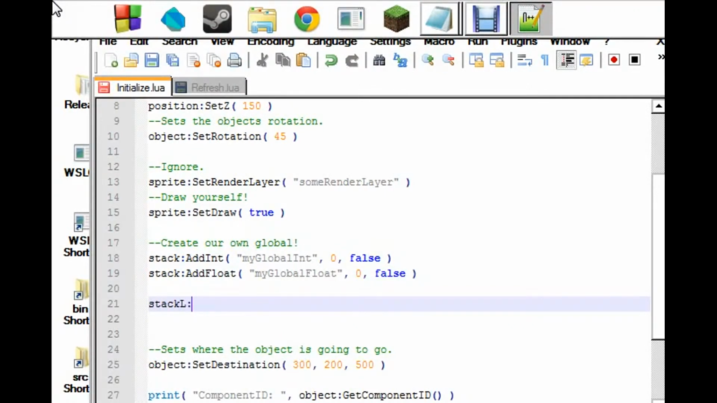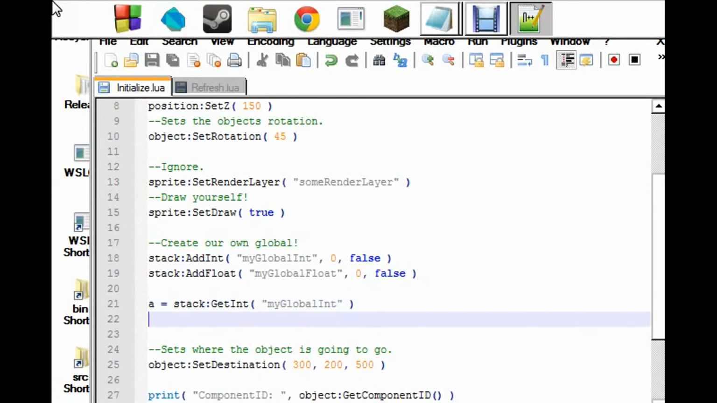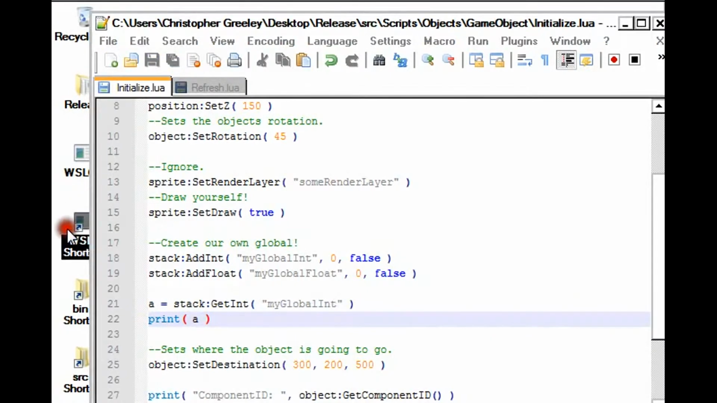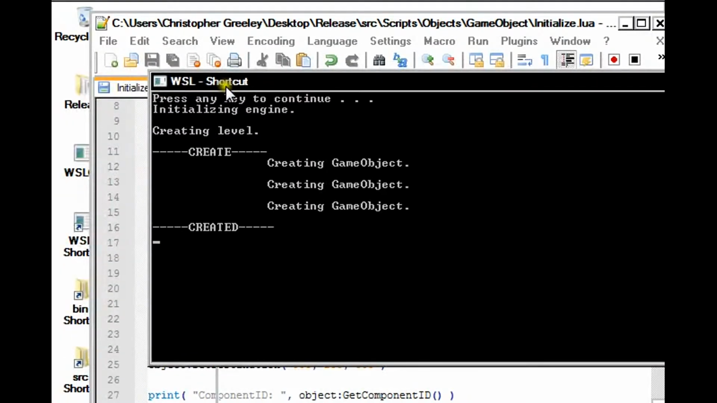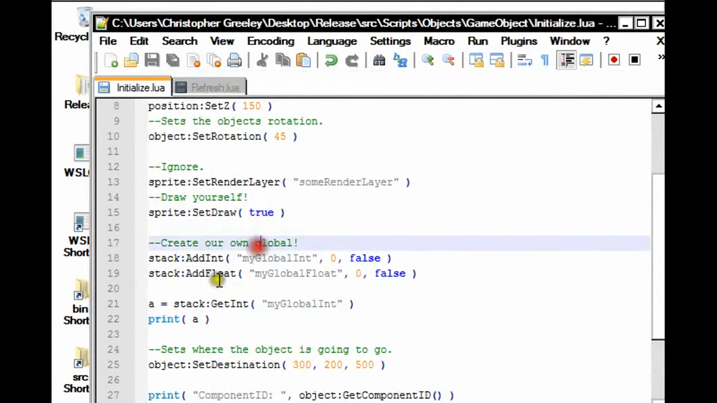Stack get int my global int. Alright. A equals this. Alright, so we're getting the return value of this function. Alright, so let's print A. Go ahead and run this. Hey, wait a minute, it didn't print A. What's up with that? I don't know. Why isn't it printing A? I don't see A being printed.